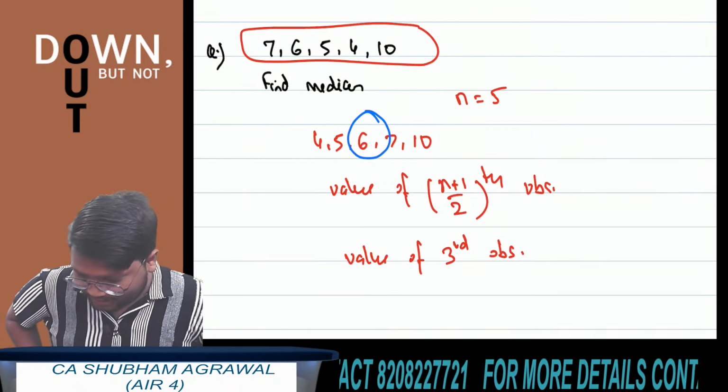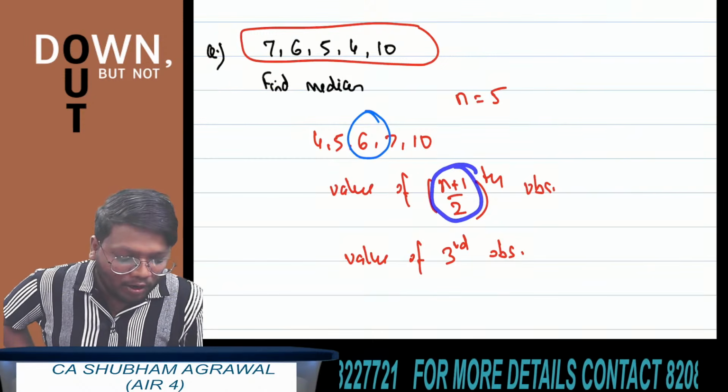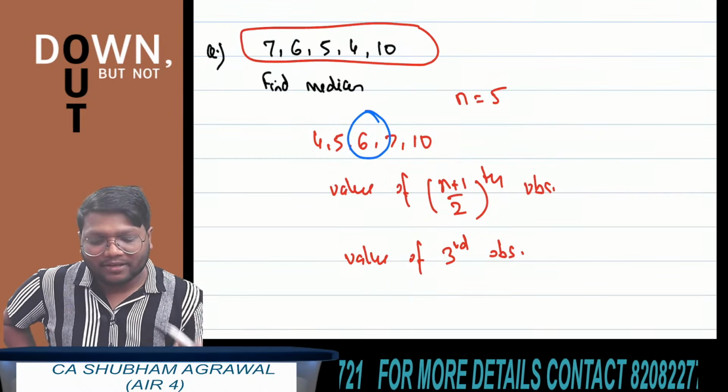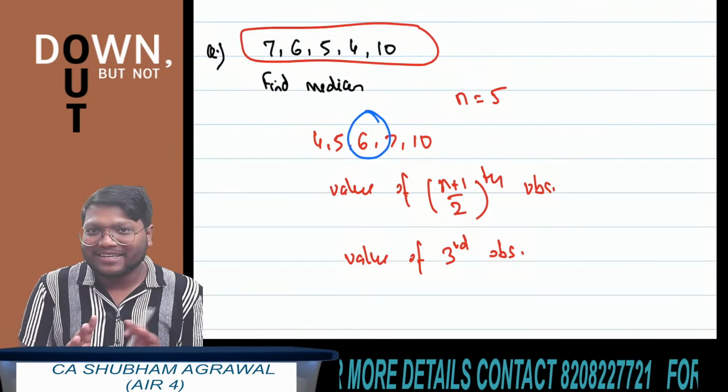No, 3 is not the answer. n plus 1 upon 2 is 3, which means we have to check the value of the third observation, and here the value of the third observation is 6. So the answer is 6. Don't make silly mistakes here.